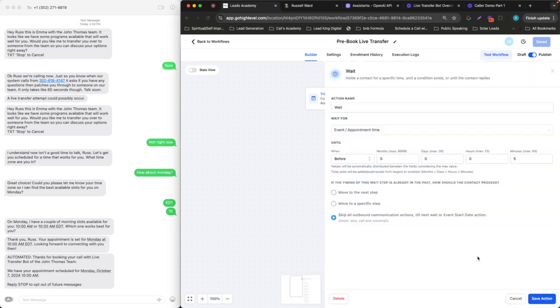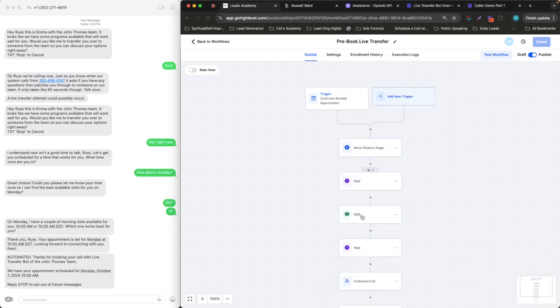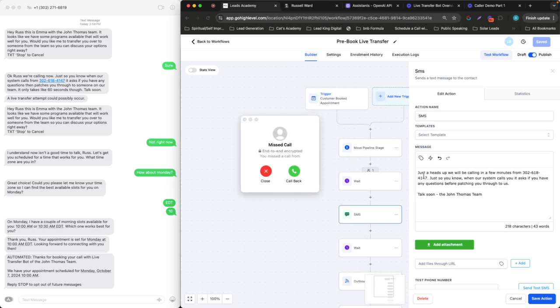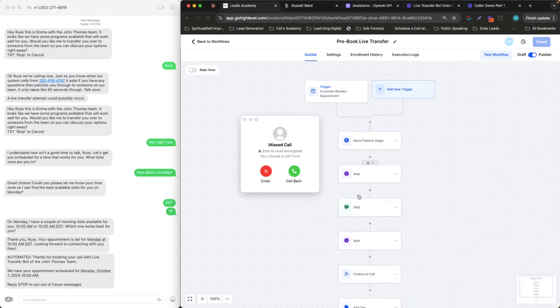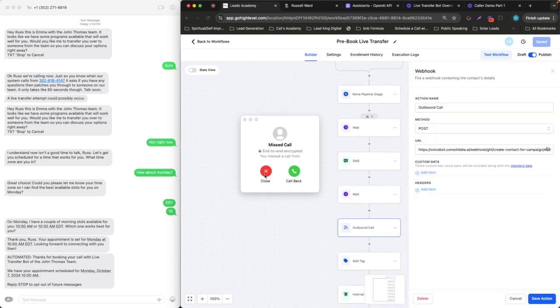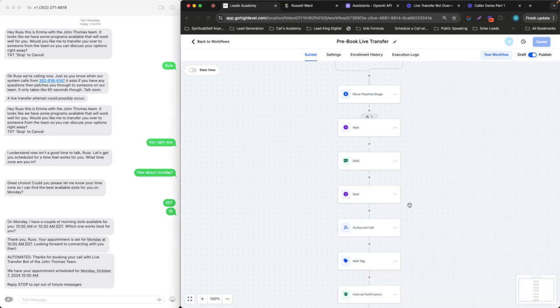Then we wait until 5 minutes before the phone call, and we send them a text that says, hey, just a heads up, we're going to be calling you from this number. Just so you know, our system calls and asks if you have any questions, and then we're going to patch you through. And then right here, it does a webhook, and that webhook triggers the AI caller to do the thing that you saw it do the first time. And you can see over on this side, it says, thank you, your appointment's scheduled, and thanks for booking a call.